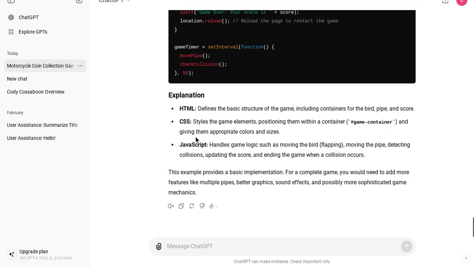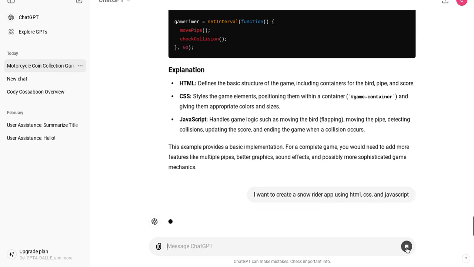I'm actually going to say, I'm making another game, but it's going to be Snow Rider 3D. Want to create a Snow Rider app using HTML, CSS, and JavaScript. Let's press send.